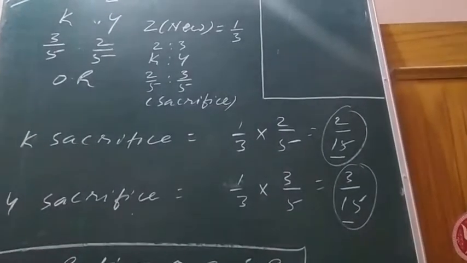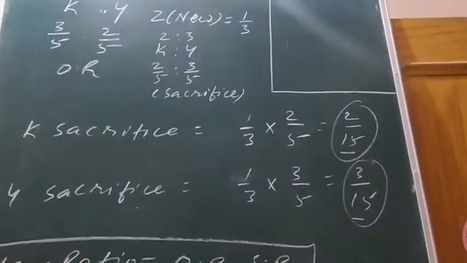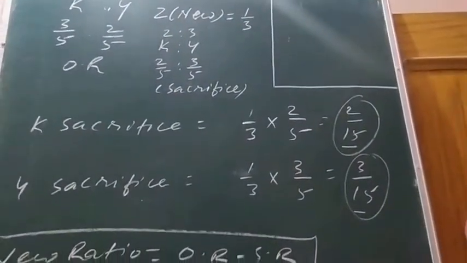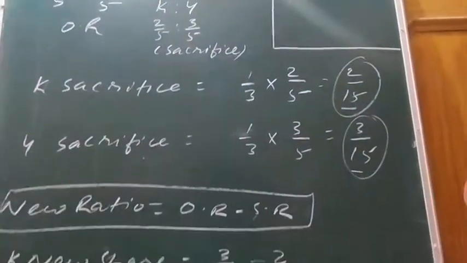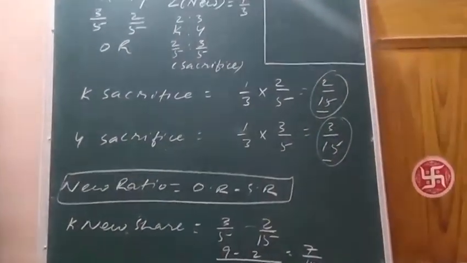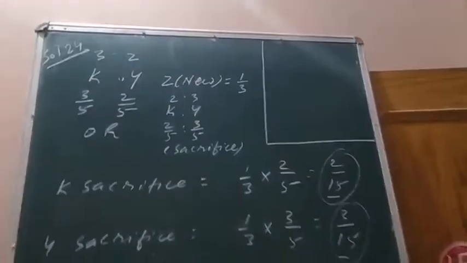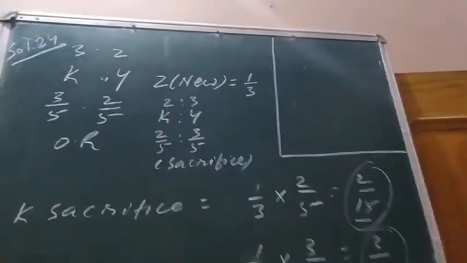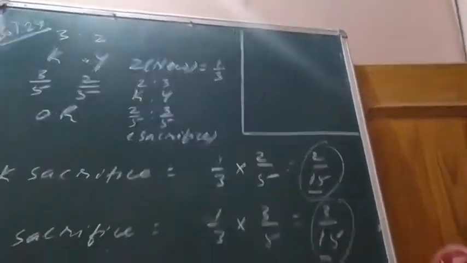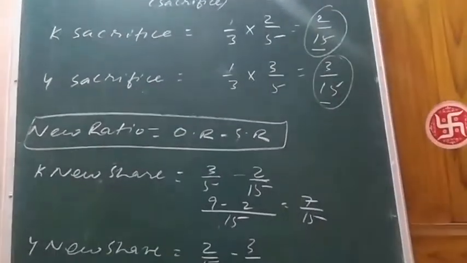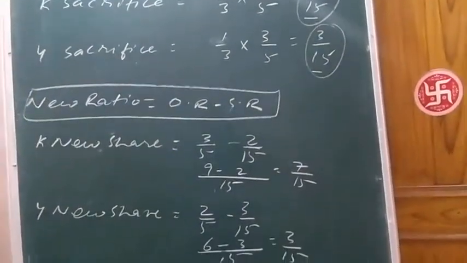Now we need to find the new ratio. The new ratio formula is old minus sacrifice. Use the formula. K's new share will be K's old share 3/5 minus K's sacrifice 2/15. We'll get 7/15 as the answer.